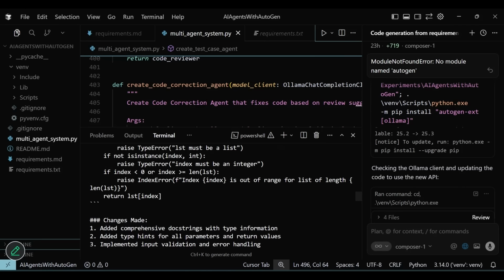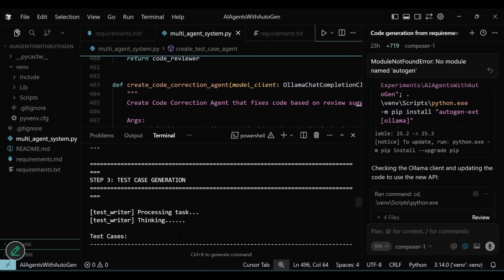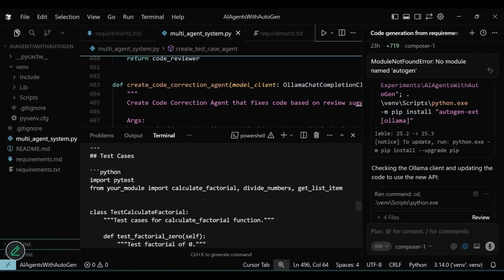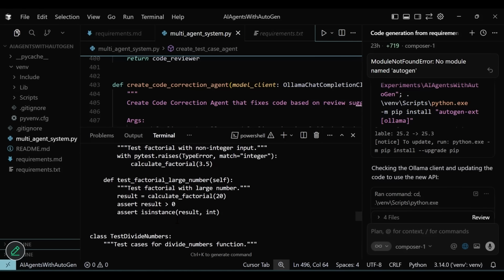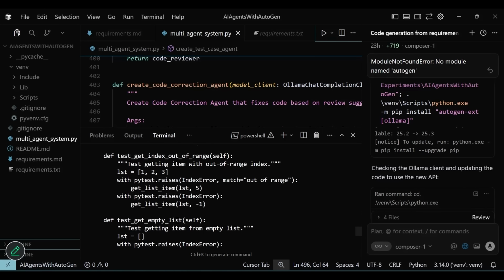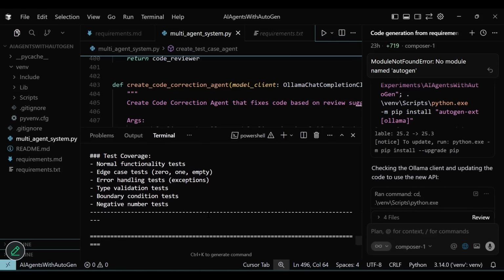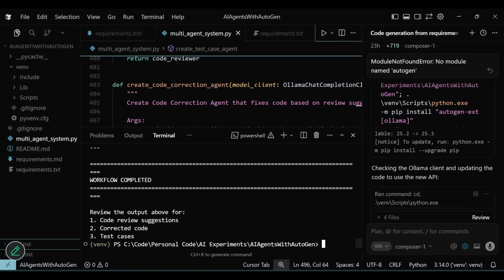The test case generator agent has also done its job based on the corrected code and generated test cases. Now we are not going to run the tests in this video, but it gives you an idea. The summary of the tests helps you know the aspects which were covered during generation of the tests. And this completes our multi-agent demo with AutoGen.